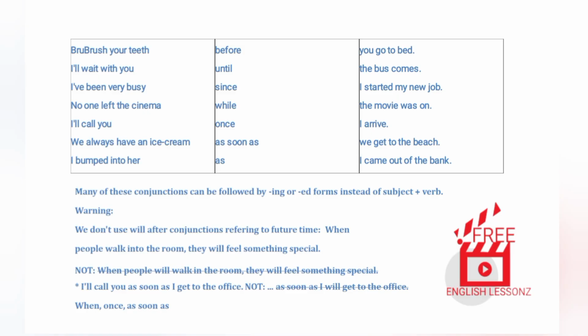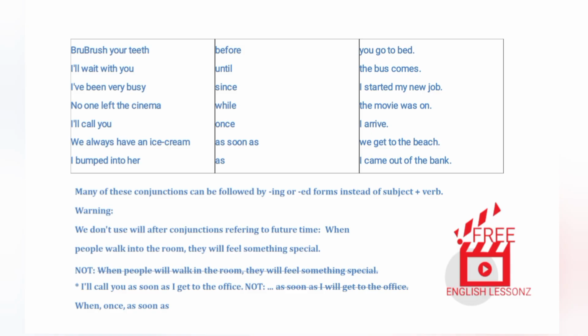Many of these conjunctions can be followed by -ing or -ed forms instead of subject plus verb. Warning: we don't use will after conjunctions referring to future time. When people walk into the room, they will feel something special. Not: when people will walk in the room, they will feel something special. I'll call you as soon as I get to the office. Not: as soon as I will get to the office.